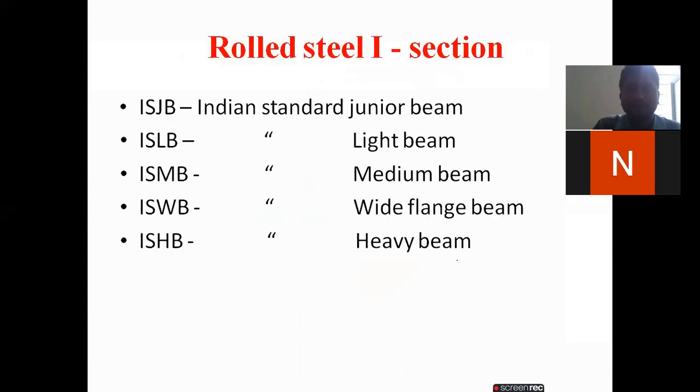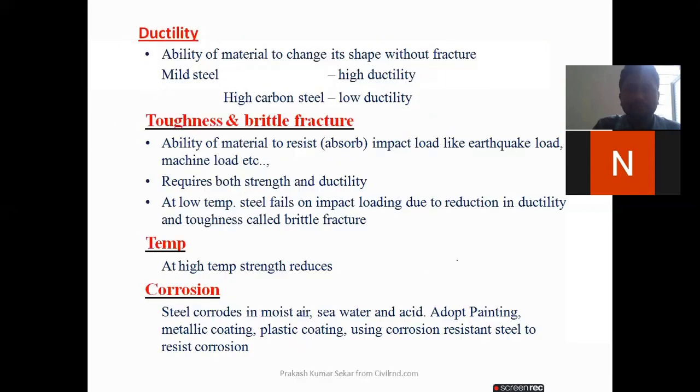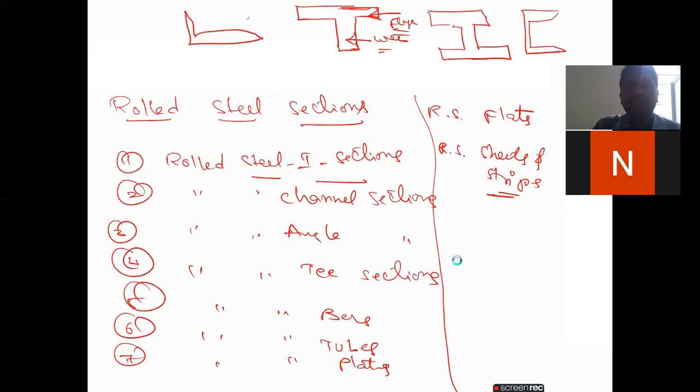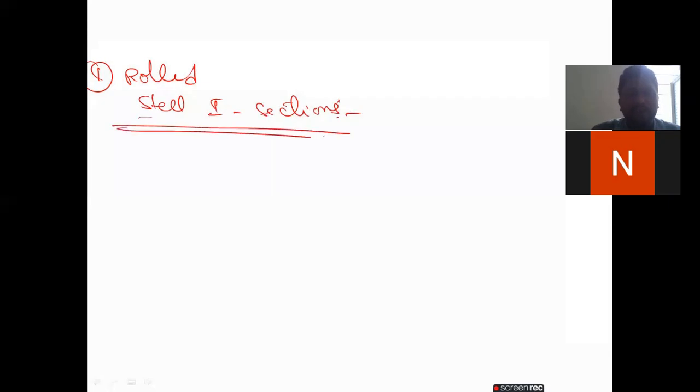Wait for one second. Now I will write clearly for your better understanding. So in the rolled steel I sections, we again have different types of beams. These beams are designated as per the Bureau of Indian Standards, BIS, as per the code book IS 800:2007.